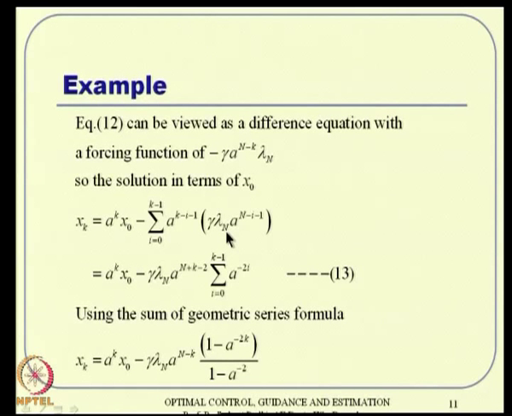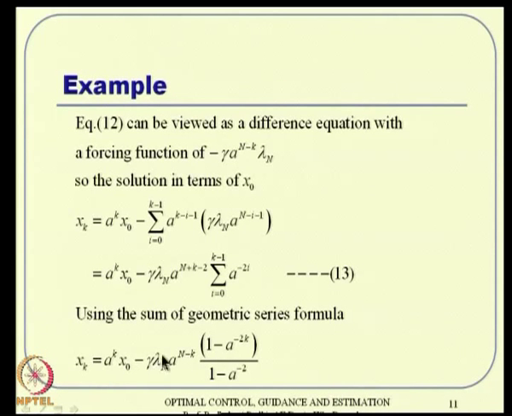Remember, lambda is still unknown. The solution form we know now. So, you can write it something like this. Then you have this coefficient geometric series sort of thing. Once you have this kind of a summation term, it is nothing but 1 plus 1 by a square plus 1 by a fourth like that. So, this term has a geometric formula. Using that series formula I can write it this way. So, I got a solution for the state. The only problem still here is lambda n is not known.